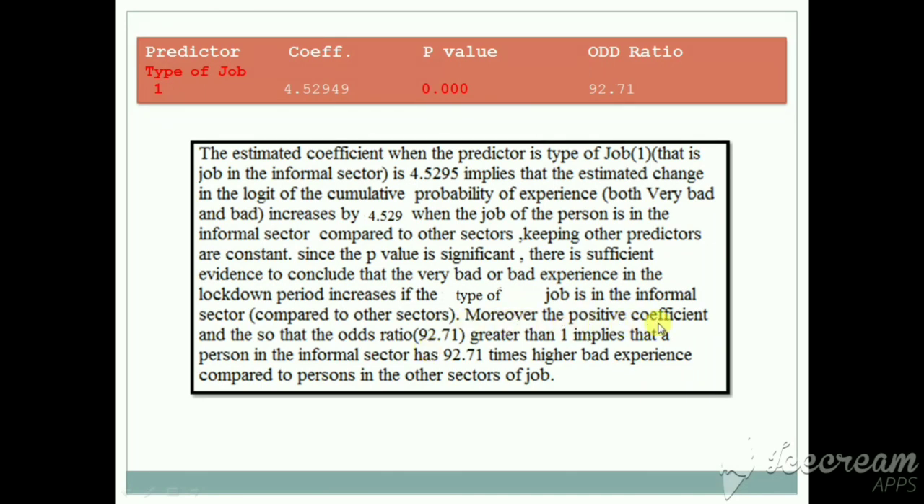Moreover, the coefficient is positive and the odds ratio 92.71 is greater than 1. It implies that a person in the informal sector has 92.71 times higher odds of bad experience compared to persons in other sectors of job.